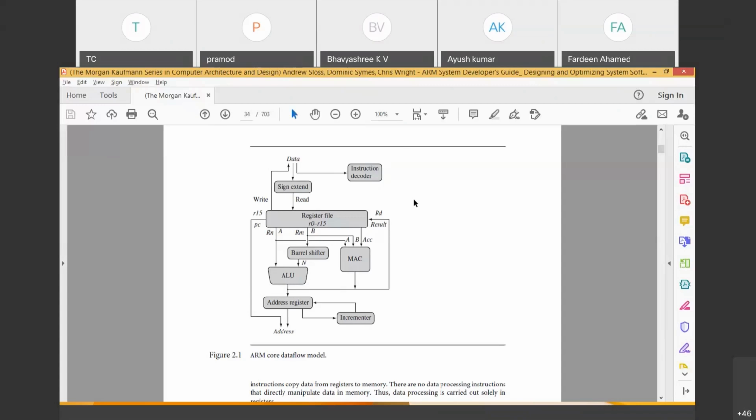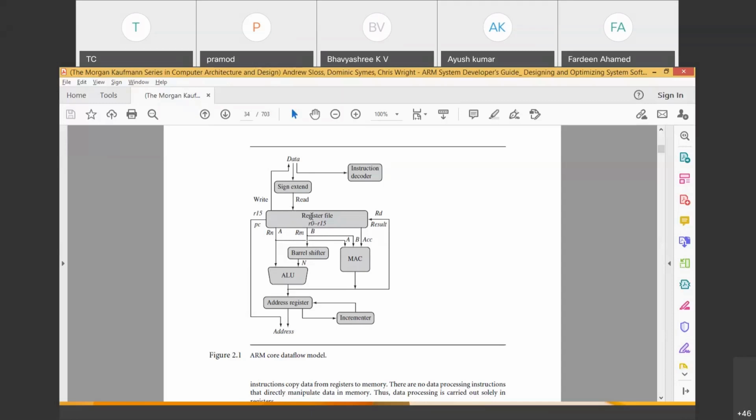In the fetch cycle, the data will be fetched from the memory using the program counter, PC, which is shown in the diagram. Can you see this PC above which R15 is written? R15 is a register in the register file.